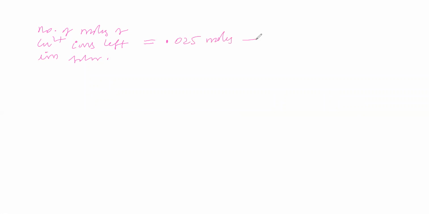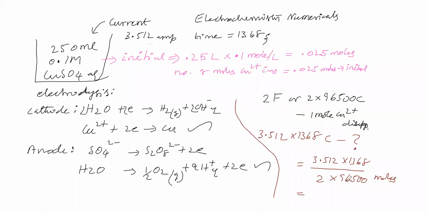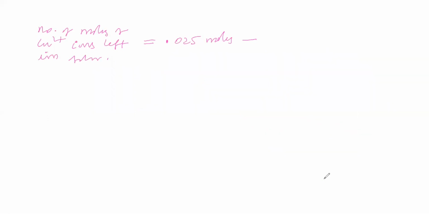How much disappearing, that we will subtract. Disappearing is 3.512 into 1368 by 2 into 96,500. That is disappeared. So how much disappeared? 3.512 into 1368 by 2 into 96,500 coulomb.